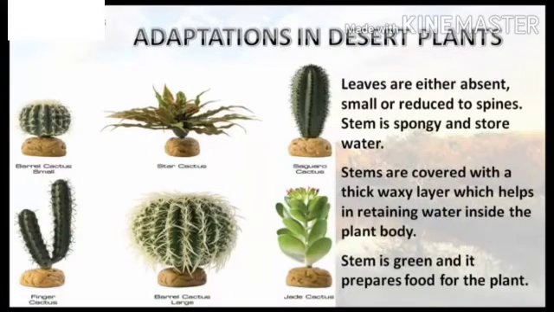Like animals, desert plants are also adapted to stay in such extreme climate. In desert plants, leaves are either absent, small, or reduced to spines. Stem is spongy and stores water. Stems are covered with a thick waxy layer which helps in retaining water inside the plant body. The stem is green and it prepares food for the plant.